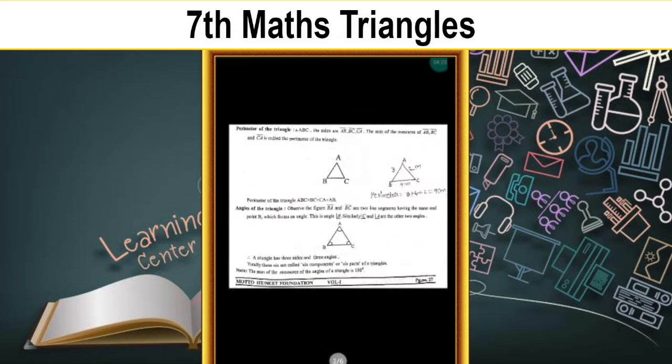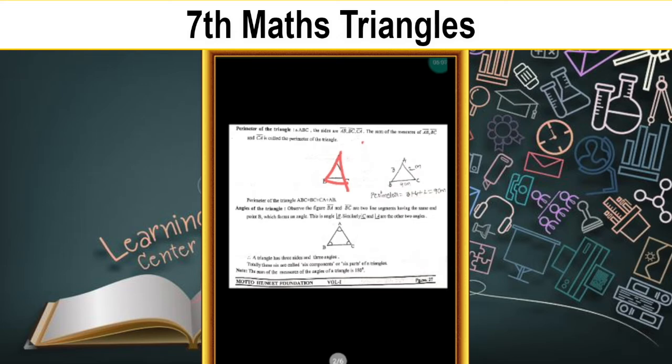Now see the perimeter of the triangle. We know different shapes' perimeters. We know square perimeter, rectangle perimeter, like that perimeter of the triangle. Perimeter is nothing but the sum of all sides, children. See here, in triangle ABC, the sides AB, BC, CA. How many sides are there in this triangle? AB, BC and CA. The sum of the measures of AB, BC and CA is called the perimeter of the triangle.